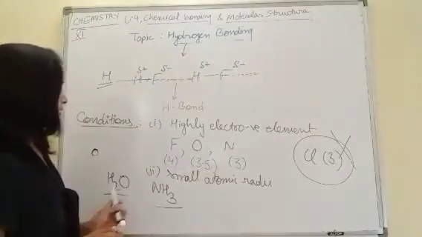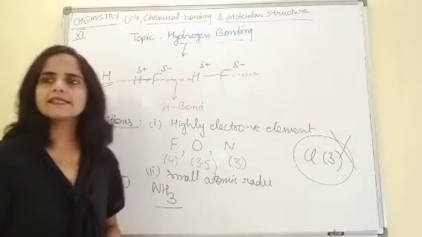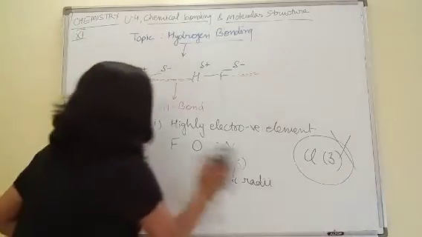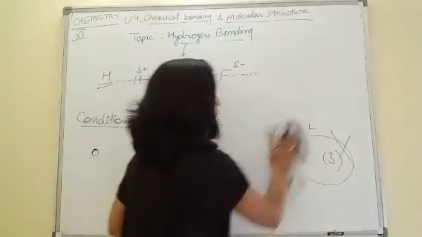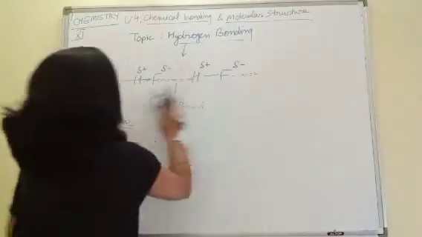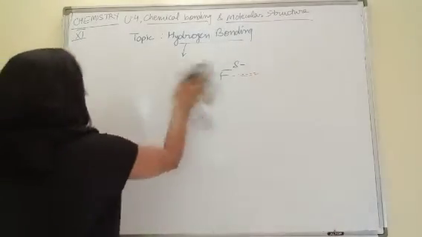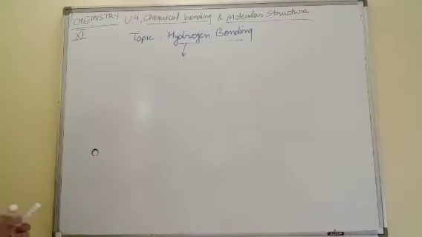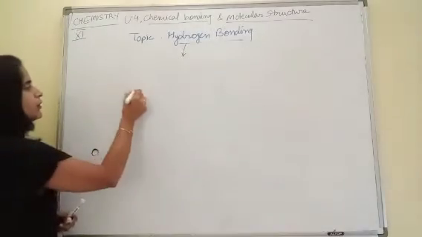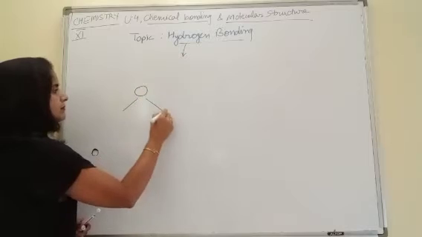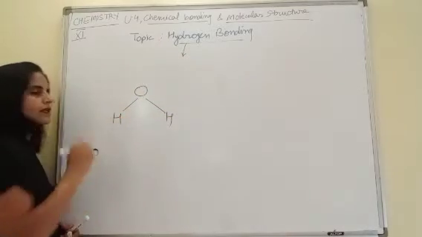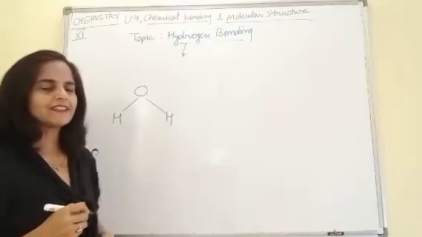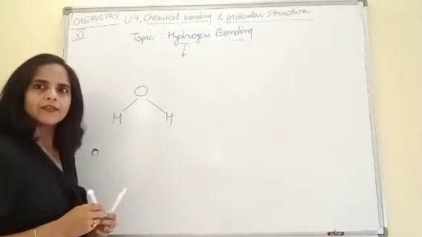So now just discuss these cases, how H bond is formed in these cases. How do we represent that formation of H bond? For that, first show the bonding in these cases. We talked about hydrogen fluoride molecule. Now just check the case of water molecule. Yes children, which one is more electronegative? Yes, oxygen is more electronegative, right?